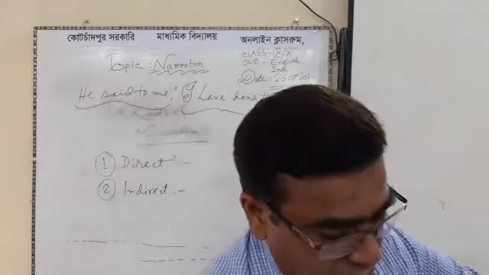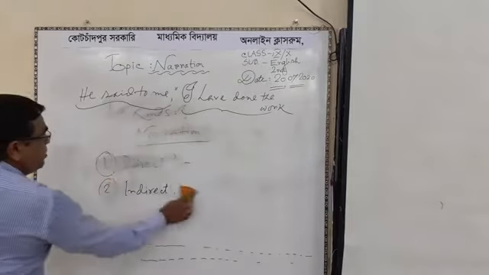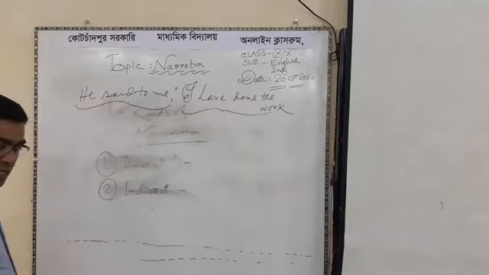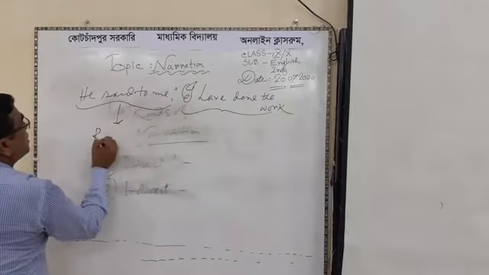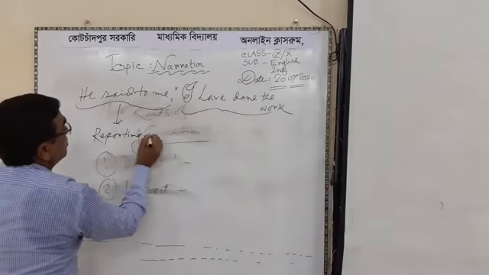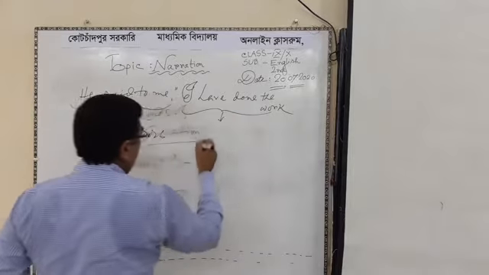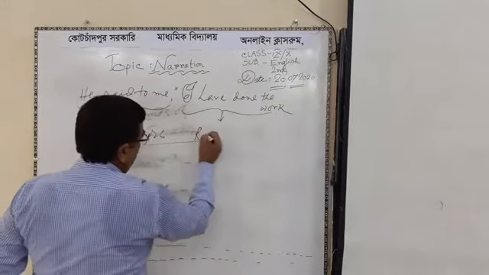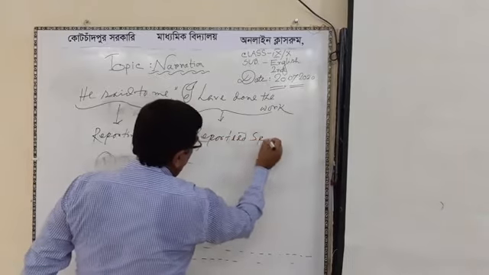This direct narration has two parts. The first part of the statement is a reporting verb. And then the other portion, that means the second portion of the statement, is a reported speech. Okay, a reported speech.